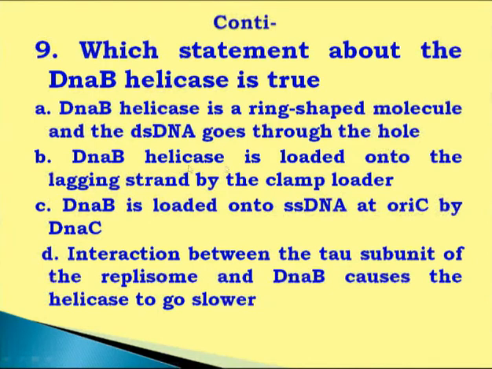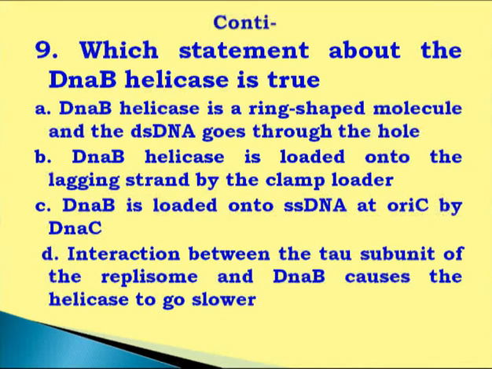Option B, DnaB helicase is loaded onto the lagging strand by the clamp loader. This one is wrong. This is a feature of DNA polymerase III, which is loaded onto the lagging strand by the clamp loader. Third one, DnaB is loaded onto single-stranded DNA at oriC by DnaC. This one is correct. DnaB has affinity with DnaC, and these are components of the primosome. So DnaB is loaded onto single-stranded DNA at the origin of replication by DnaC and forms a complex called the primosome complex.